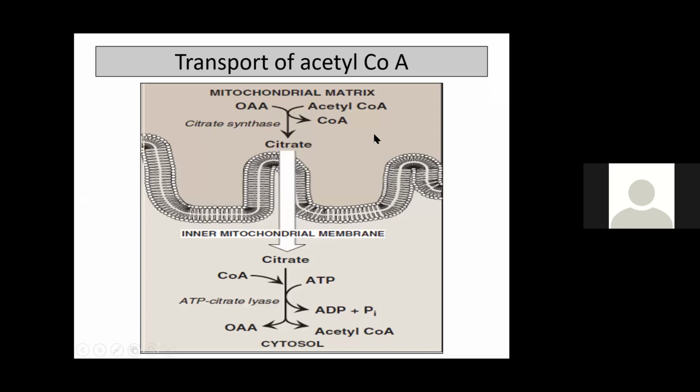First, transport of acetyl-CoA, you have understood how transportation is taking place from mitochondria to cytoplasm in the presence of two important enzymes, citrate synthetase and ATP citrate lyase. These are the two key enzymes for transportation. In that transportation, two ATP molecules are utilized and one NADPH is generated. Please, transportation of acetyl-CoA is important.